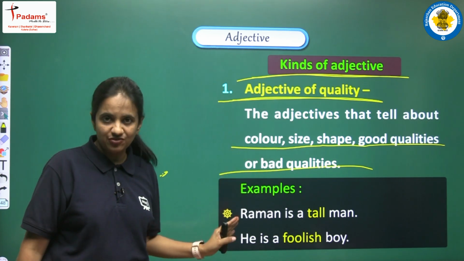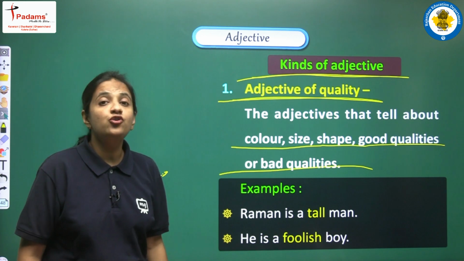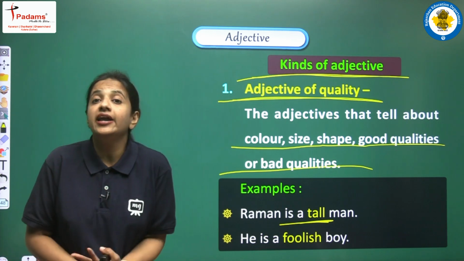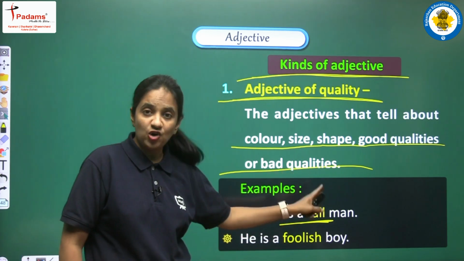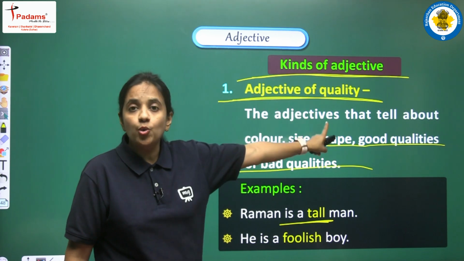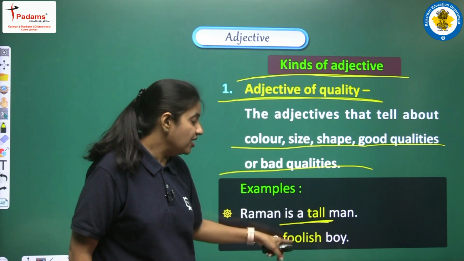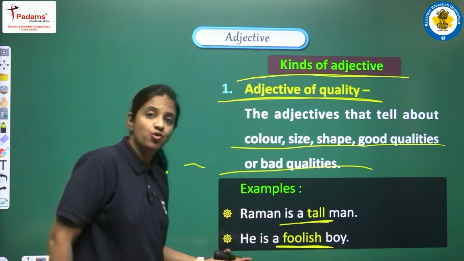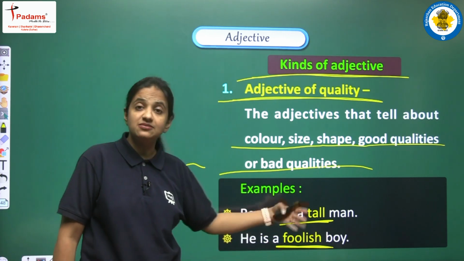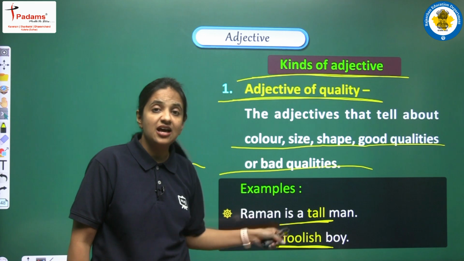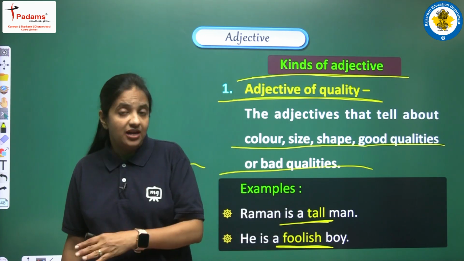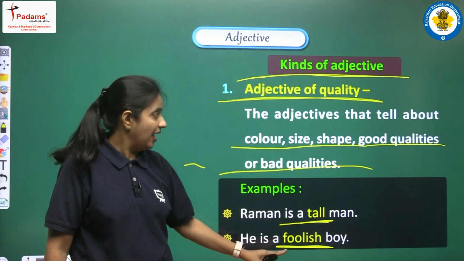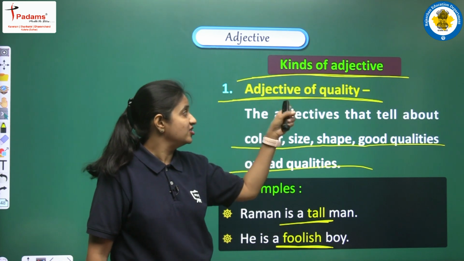So here we are having some of the examples. Let's read. Raman is a tall man. So here we are telling about one person and we are telling his height. This word, tall, is known as adjective of quality. Next we are having he is a foolish boy. So here we can see that we are having one kind of negative quality, right? We can also have a sentence he is a smart boy, but here we are having that he is a foolish boy. So just like smart, foolish is also one of the qualities, and this is the reason that these are the examples in this category, that is adjective of quality.